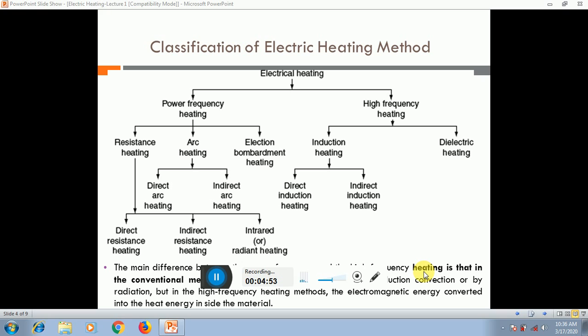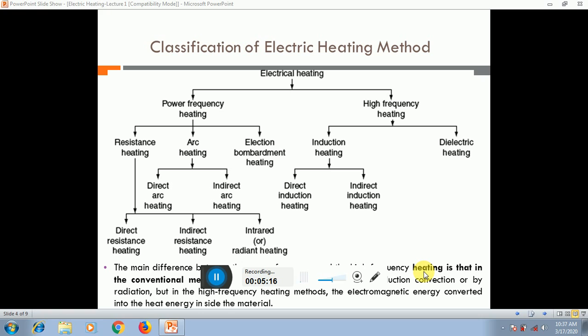In the power frequency heating method only radiation is required, but in the high frequency heating method, electromagnetic energy is converted into heat energy inside the material.